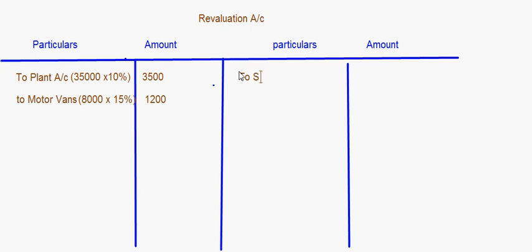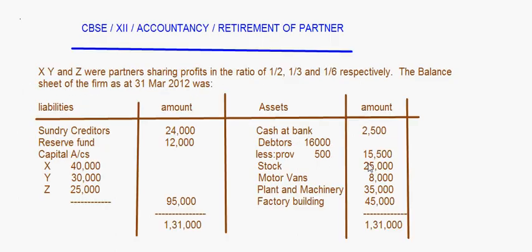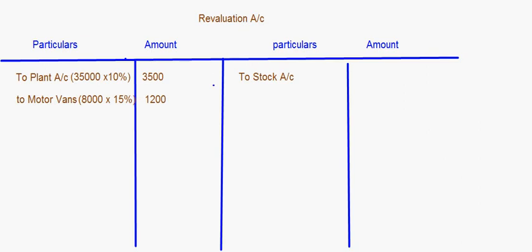So to stock account, it is appreciating by 20% and the value of stock is 25,000, right? So 25,000 into 20%, that comes to 5,000 rupees.